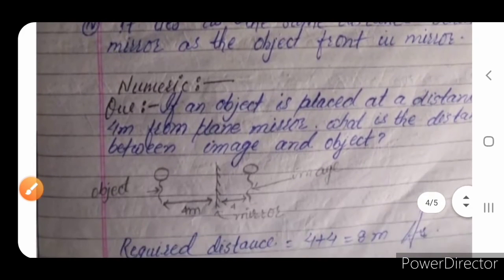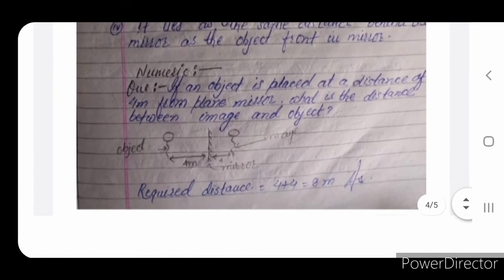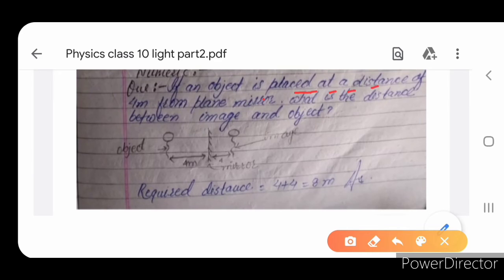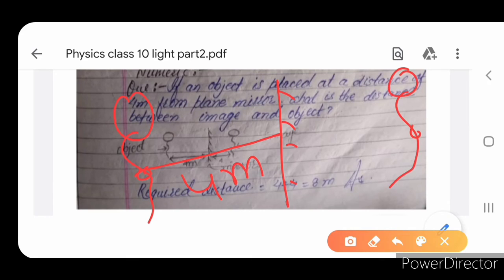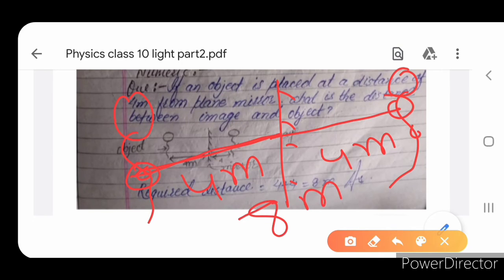Now one numerical question is given: if an object is placed at a distance of 4 meters from the plane mirror, what is the distance between image and object? Listen, assume this is a plane mirror and an object is placed 4 meters from it. I have already told that object distance and image distance will always be equal. So if this is 4 meters, then this will also be 4 meters. So the distance between them is 4 plus 4, that is 8 meters.